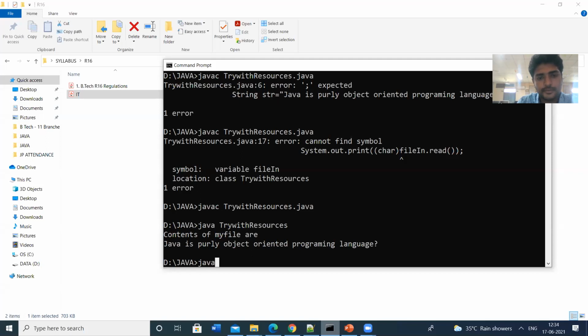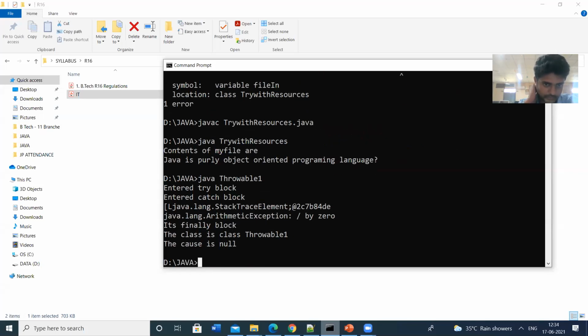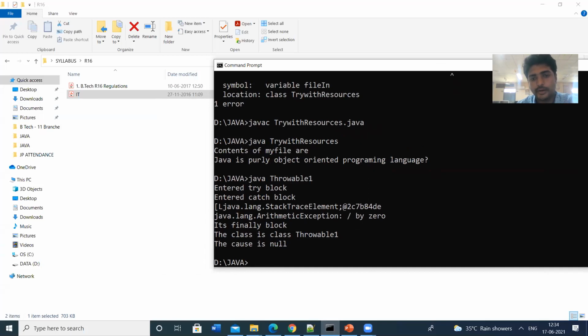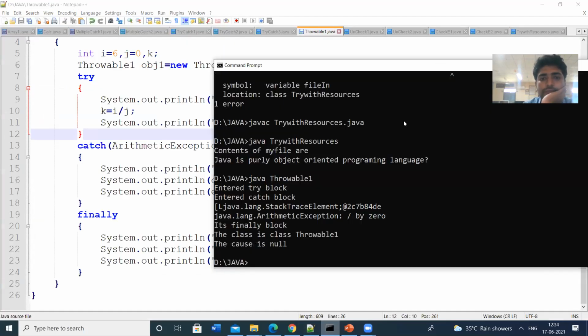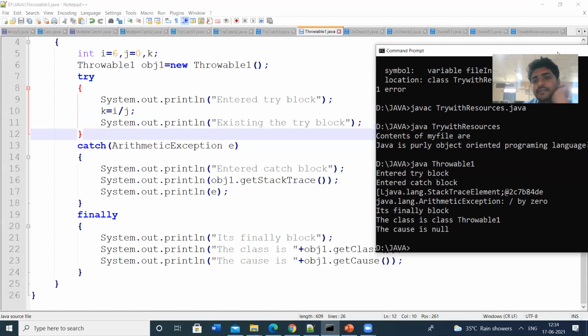So Java, the program name is Throwable1. This is the output. Let us check the program. We enter the try block. After entering the try block, an exception has arisen, so this statement is not executed.